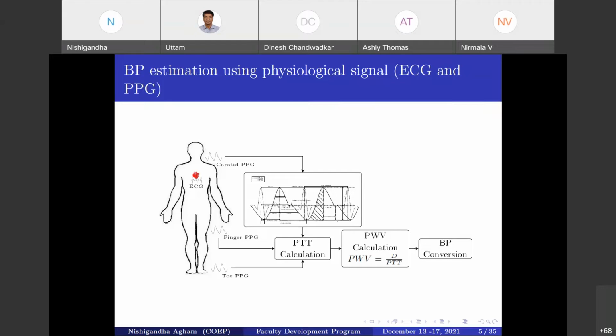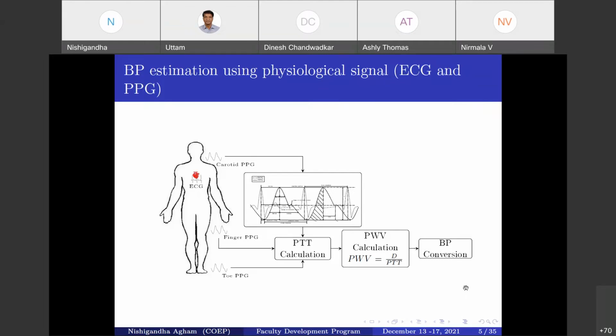Now, what happens in case of the ECG? In ECG, detection of the R wave, which is less affected by motion artifact, is the main advantage of ECG in this pulse transit time calculation. Now, many researchers have used mathematical modeling for the pulse wave velocity to estimate the BP. This PWV is the pulse wave velocity.